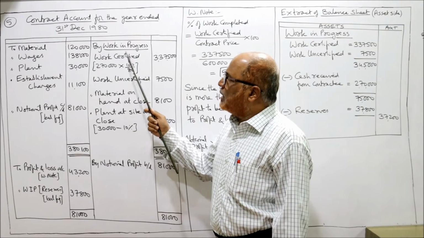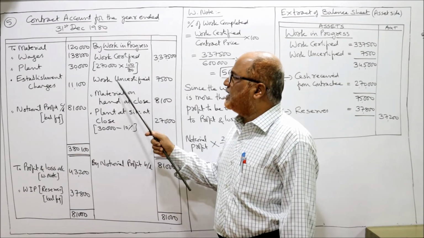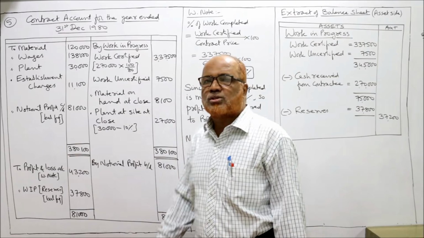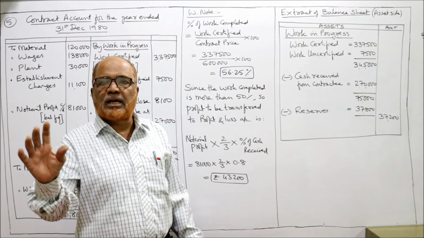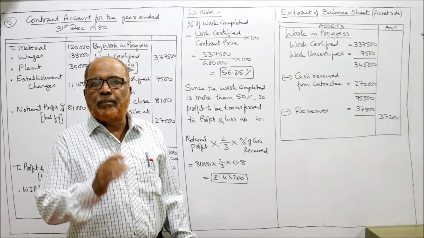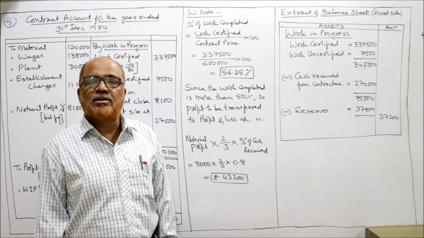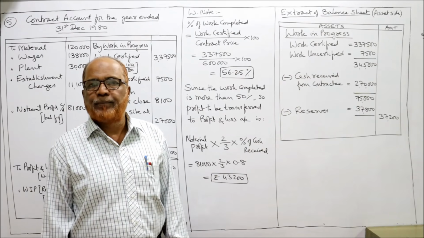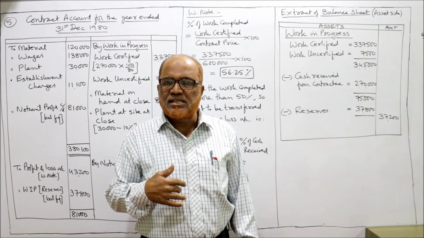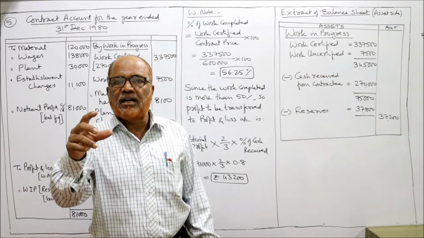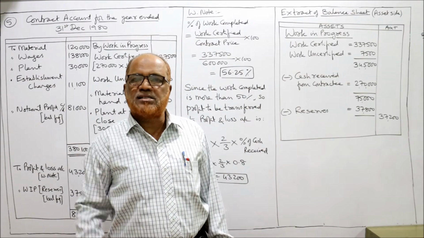See here. WIP: work certified 3,37,500. Work uncertified 7,500. Both we should take. So total 3,45,000 is the total WIP. From WIP, we subtract cash received from the contractee. In the previous session also I told you, when cash is received from the contractee, the entry will be bank account debit to contractee's account.